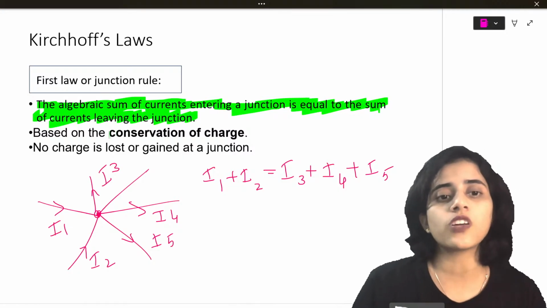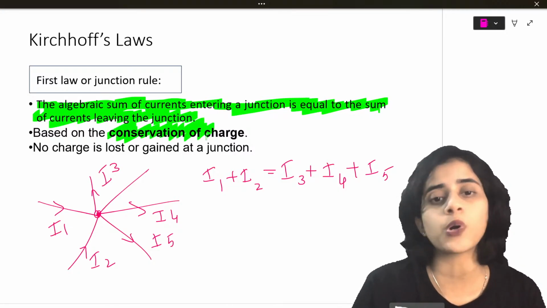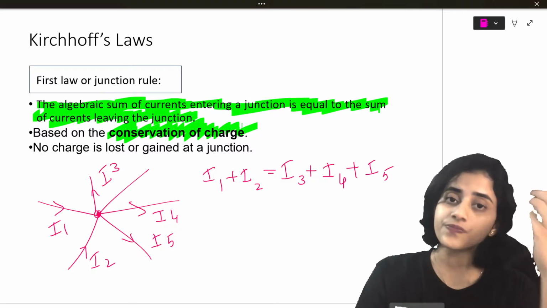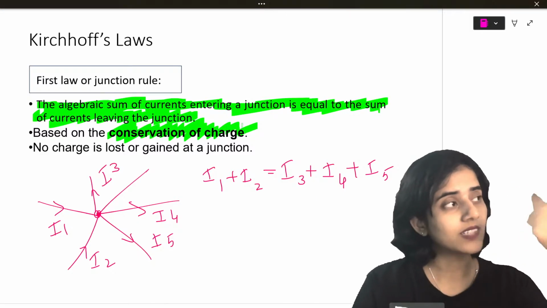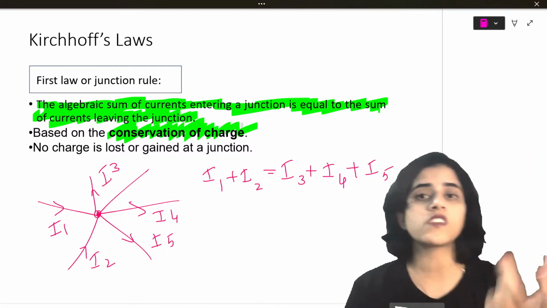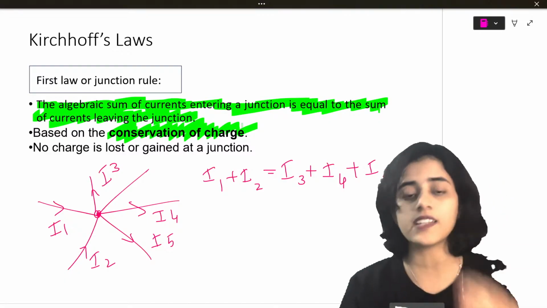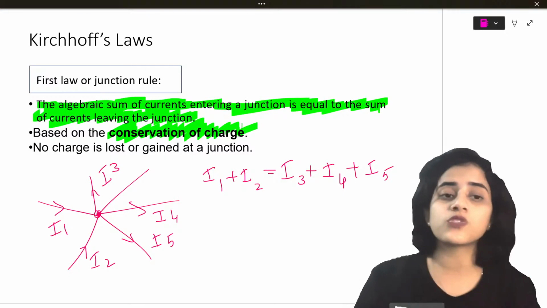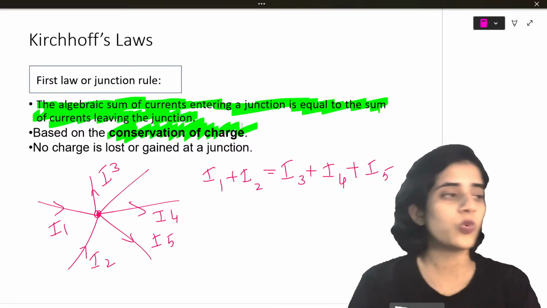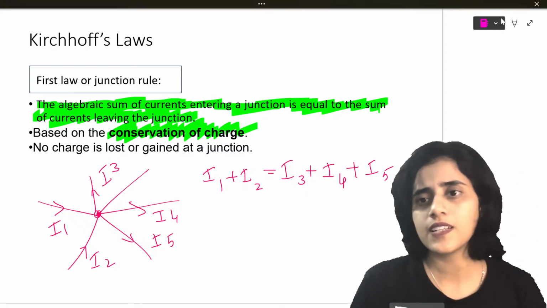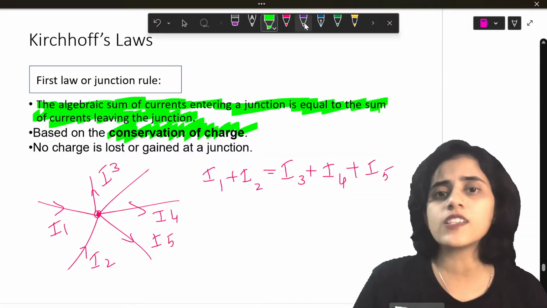Now this is based on the conservation of charge. Very important, students. You might get a 1 marker or a fill in the blanks or choose the correct option. They might ask you, what is Kirchhoff's first law based on? It's based on the conservation of charge. Here charge is conserved, right? There is no charge gained, there is no charge lost. Whatever charge comes in, that much charge goes out. It's easy, no? Kirchhoff's first law is easy.